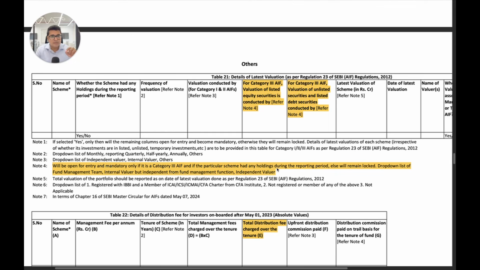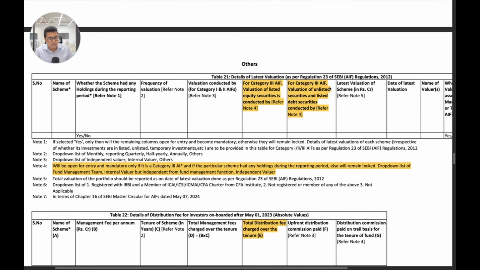So if the category 3 AIF has holdings during the reporting period, then this would remain open, else this will remain locked. And the drop down list of fund management team. So who is conducting the valuation of listed equity securities? One option is fund management team, second option is internal valuer but independent from fund management function, and third is independent valuer. So this is again very interesting. You have to see what you report here and who is conducting the valuation of these listed securities.